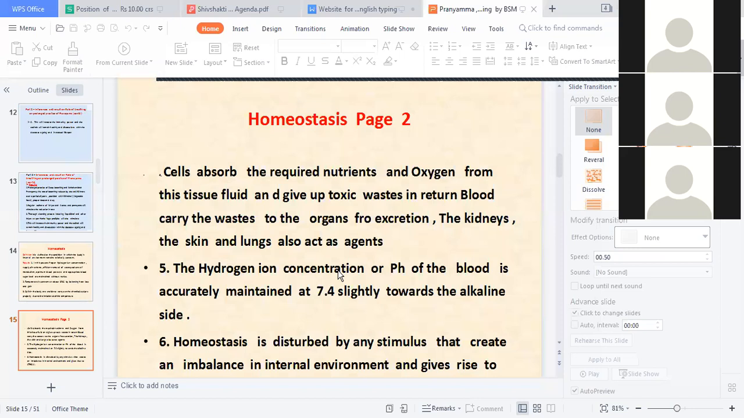So what does alkaline mean? The pH means the potential hydrogen level. The potential hydrogen level should always remain at 7.4 to 7.5.